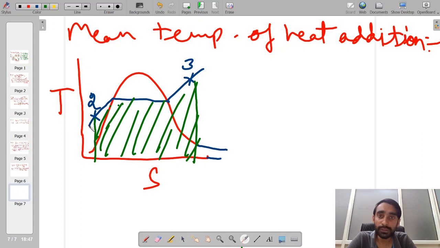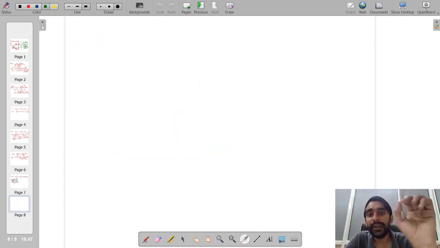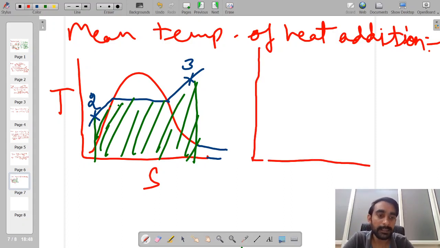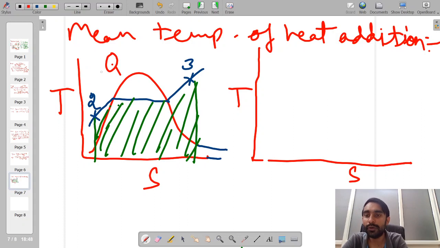So if we have to relate this to a mean temperature of heat addition, we can once again draw a TS diagram. Say the area under the curve during this process is equal to Q from 2 to 3, which is the magnitude of heat addition.